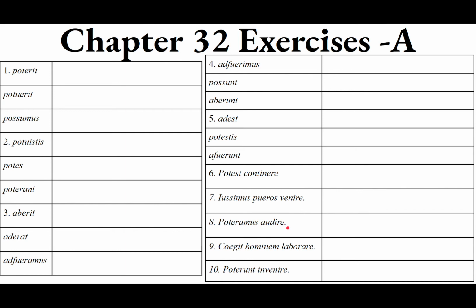Number 8, poteramus audire. So poteramus, first person plural, you can see eramus, we were, and then pot, we were able, complementary infinitive, audire, to listen. We were able to hear.